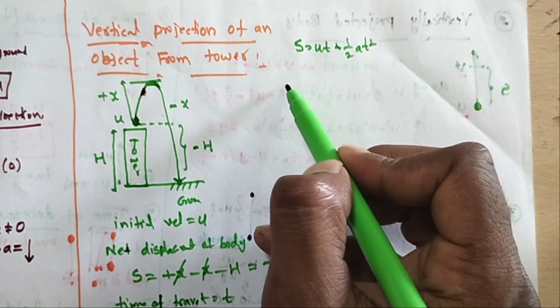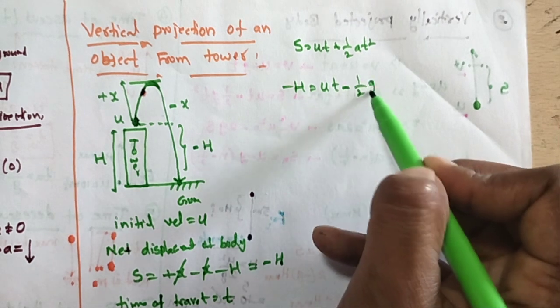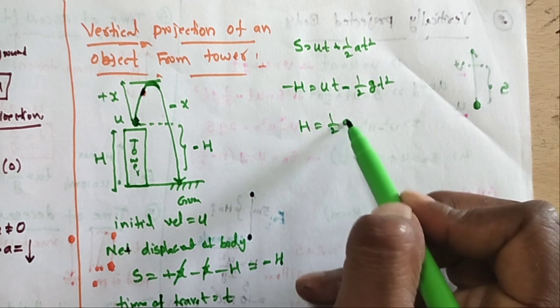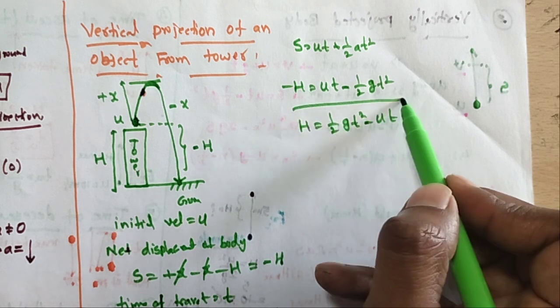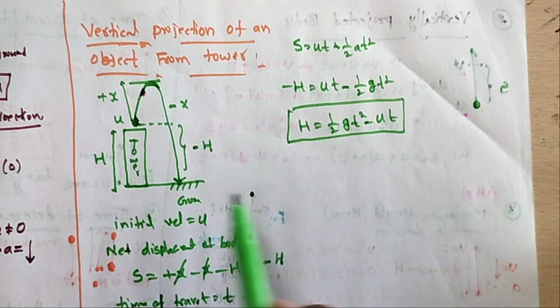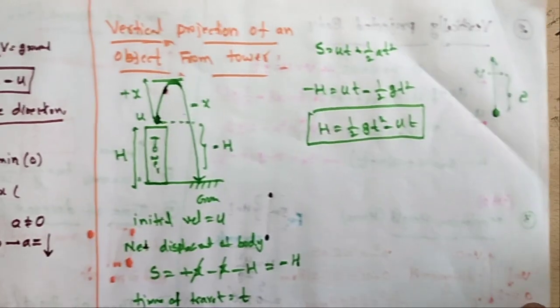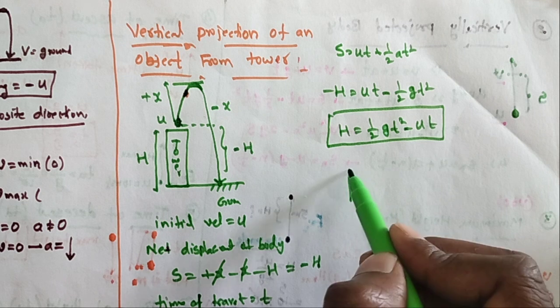So s is equal to minus h, equal to ut minus 1 by 2 gt square. So finally h is equal to 1 by 2 gt square minus ut. Here h indicates the height of the tower. You can calculate the height of the tower. So it has a number of applications.